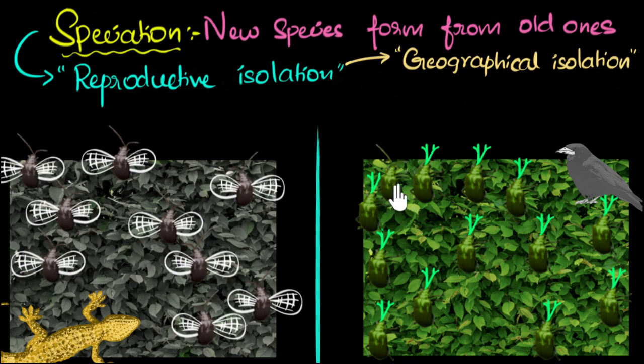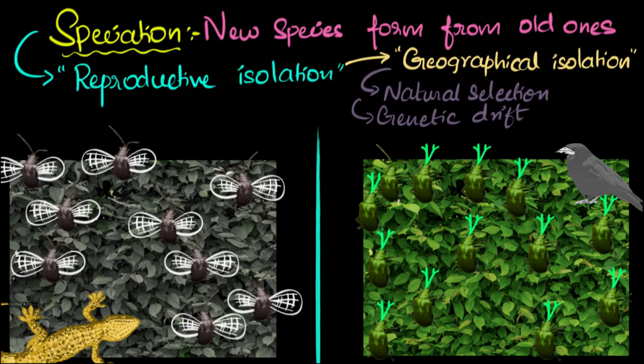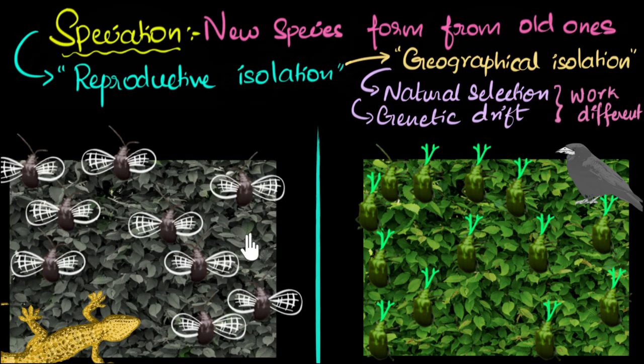Okay, after that, what happened? Then we saw that in both these environments, natural selection and genetic drift worked differently. Because of this, as generations passed on, their DNA started changing and becoming more and more different from each other. And eventually, after a few thousand years, it became so different that they were incompatible for fertilization. And so we had two new species.